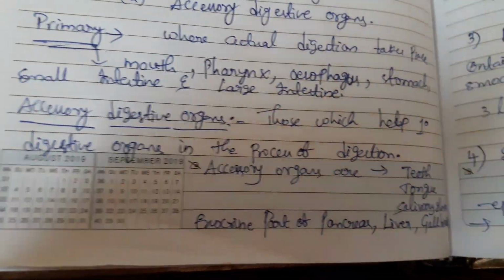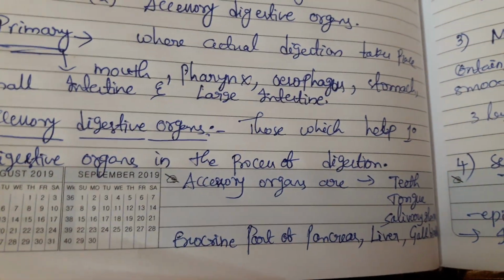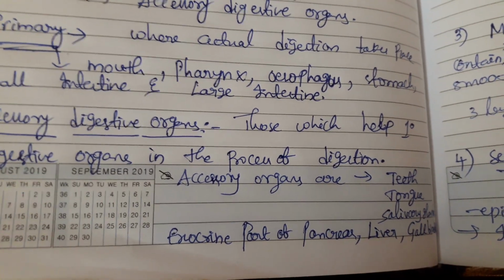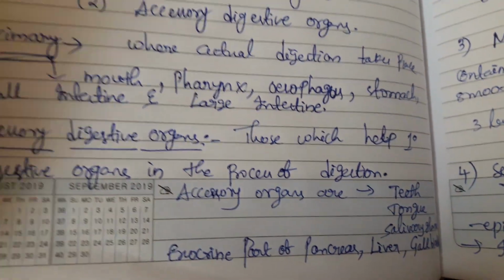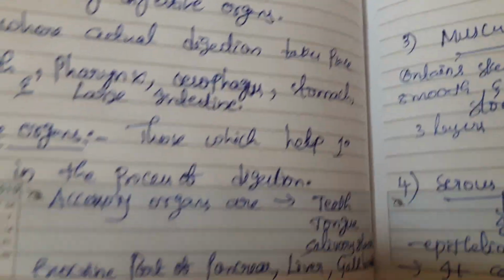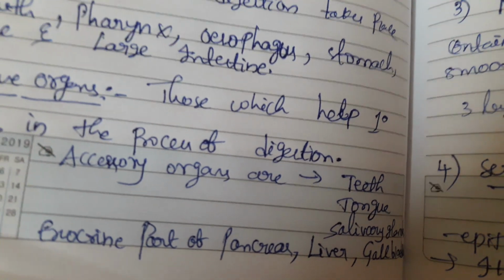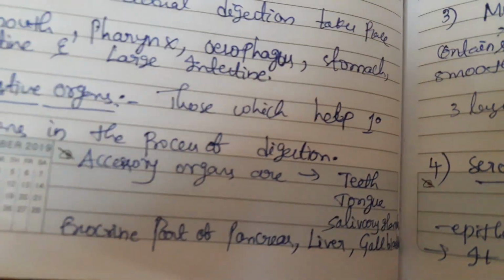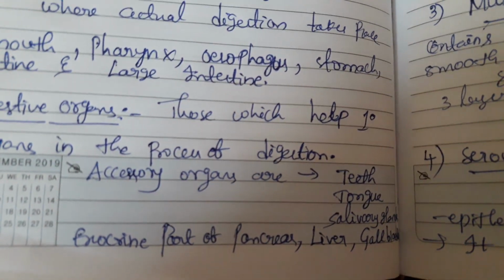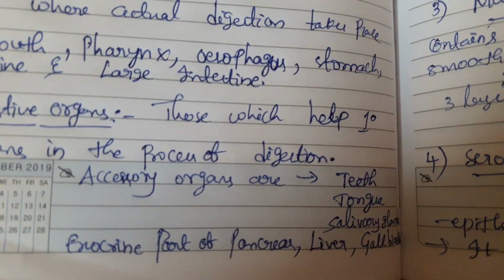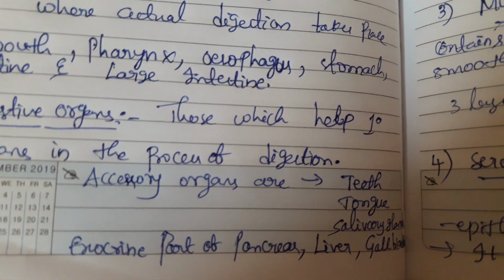So the accessory digestive organs are teeth, tongue, salivary glands, exocrine part of pancreas, liver and gallbladder. The mouth contains teeth and tongue, and salivary glands are present in the mouth, which are helpful for mechanical digestion. And next, the exocrine part of pancreas is helpful for chemical digestion. Liver and gallbladder are also helpful for chemical digestion.